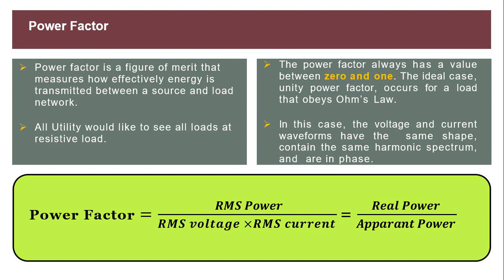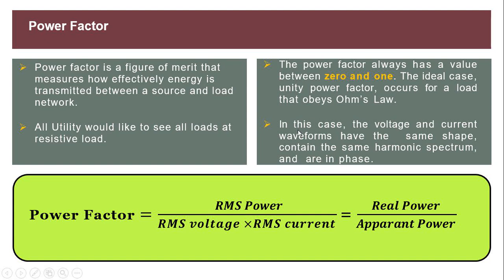Power factor is a figure of merit that measures how effectively energy is transmitted between a source and a load, and it has a value between 0 and 1. Utilities and suppliers always want their power factor to become 1 because they would like to see all their load act as a resistive load.